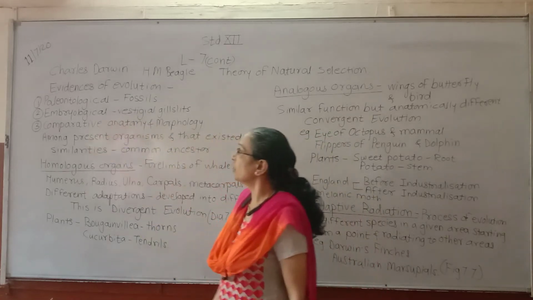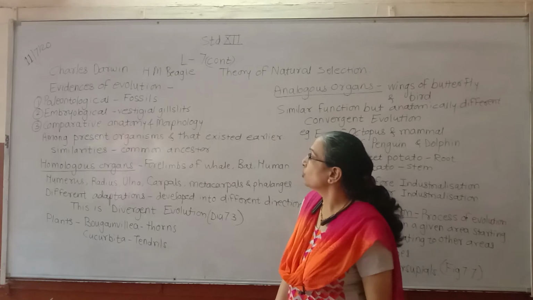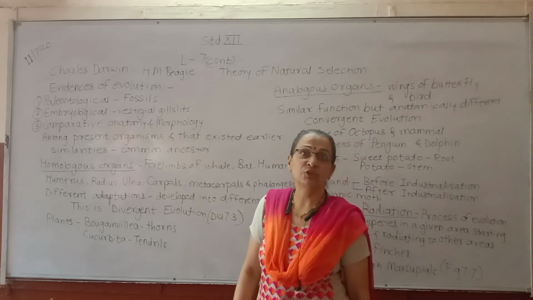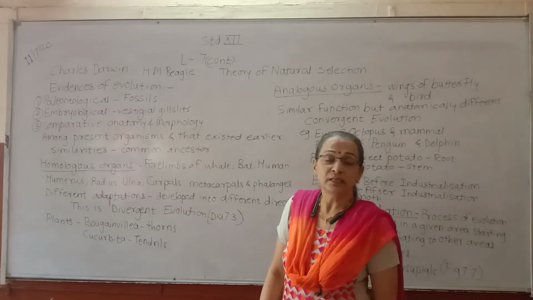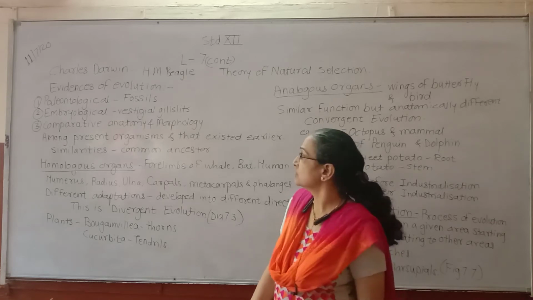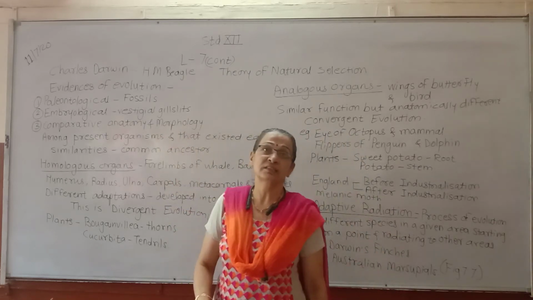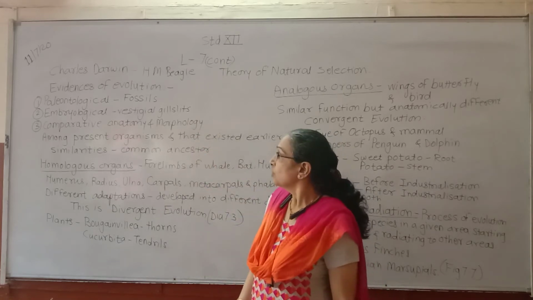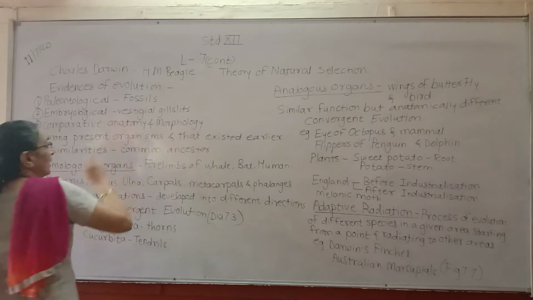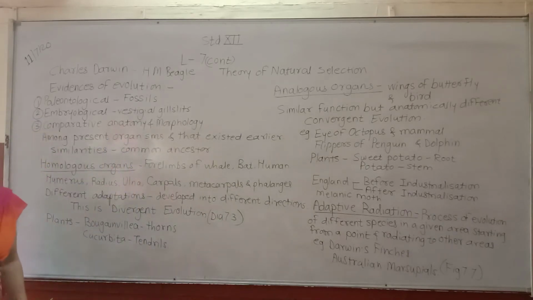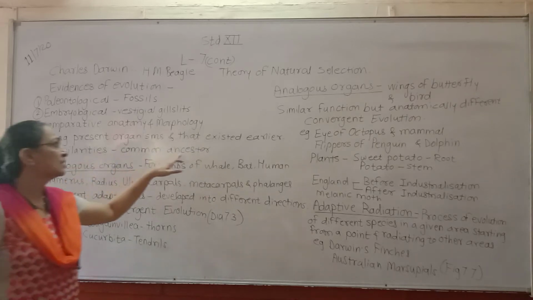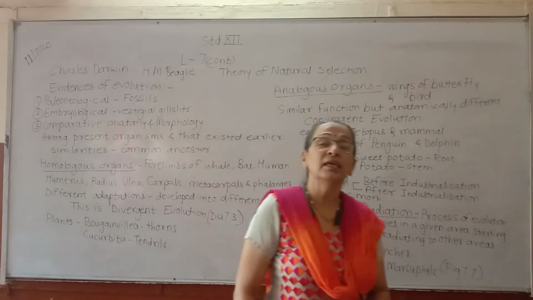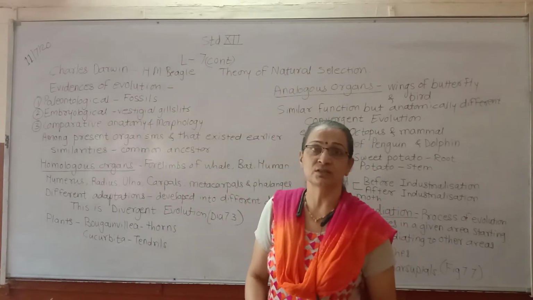The third is called comparative anatomy and morphology. We know that anatomy is the study of internal structures, and when the external characters are studied, that is called morphology. The present day organisms and the earlier ones show certain similarities, and such similarities are because they have a common ancestor.